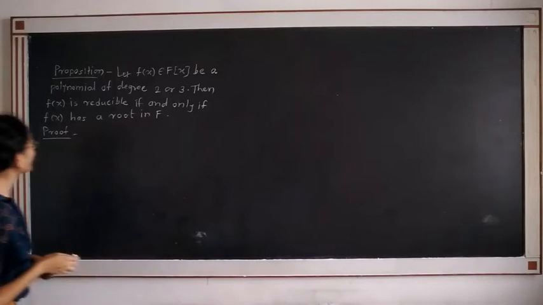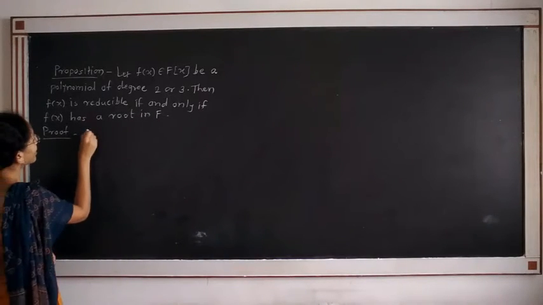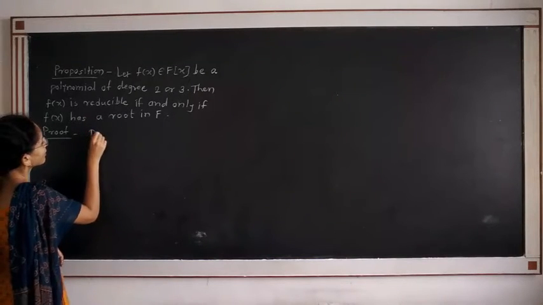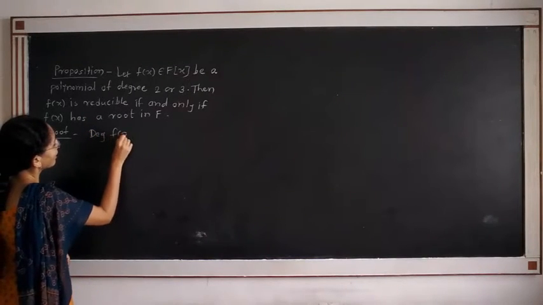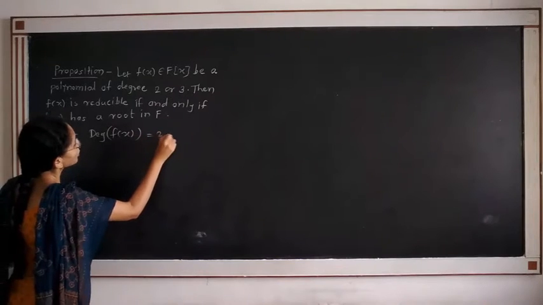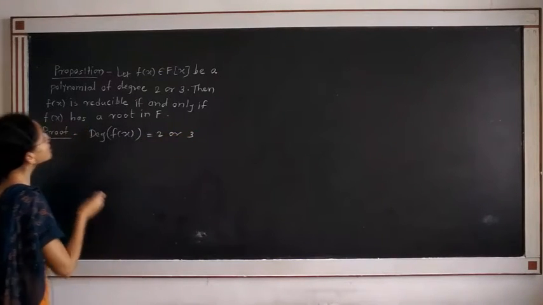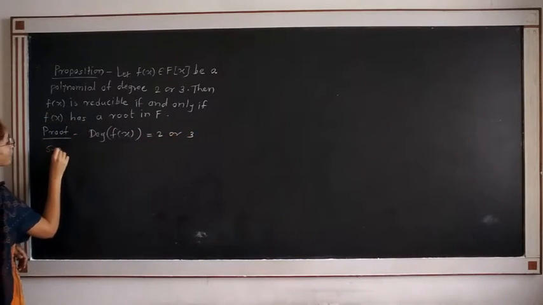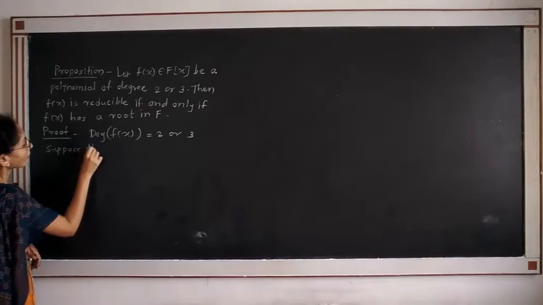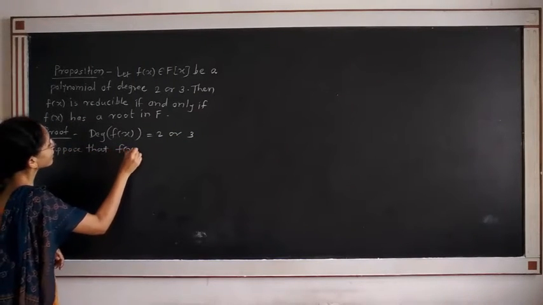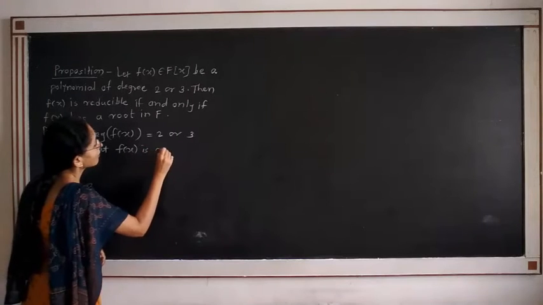Now consider one part. What is the degree of f(x)? Given that the degree of f(x) is equal to 2 or 3. Suppose that f(x) is a reducible polynomial.